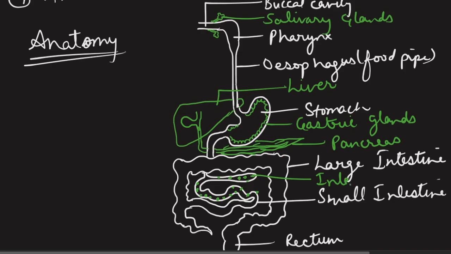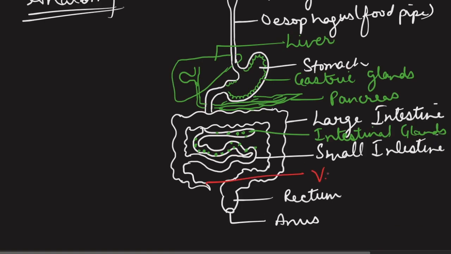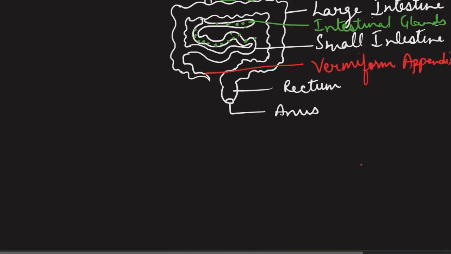Intestinal gland. And here you must be wondering what this terminal end of large intestine is. It is actually of no significance in the digestive system now. It is called as vermiform appendix. Now let's talk about each and every organ in detail and how the process of digestion is carried out here.